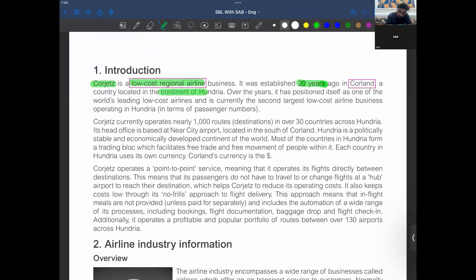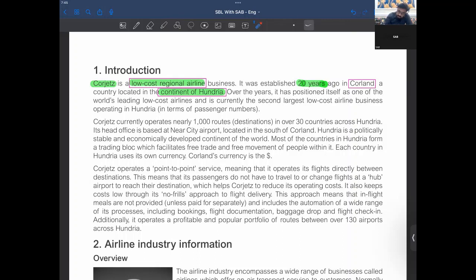So they have given us the continent also, and it's again an important thing. There must be a continental competition they could ask about. They might compare the organizations between continents.